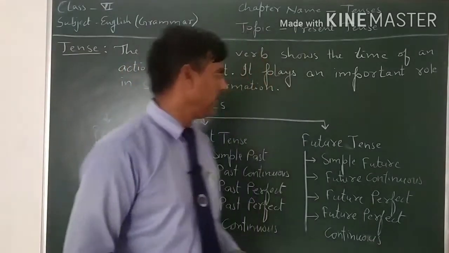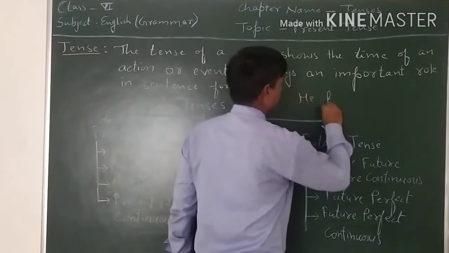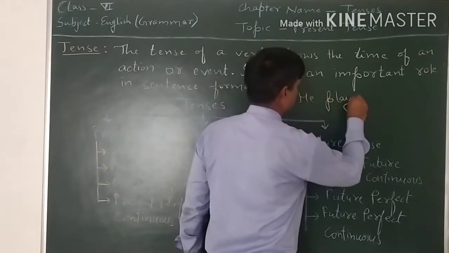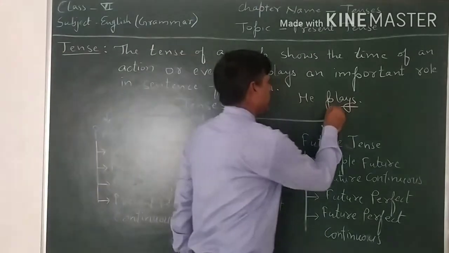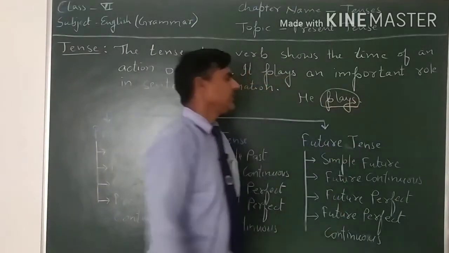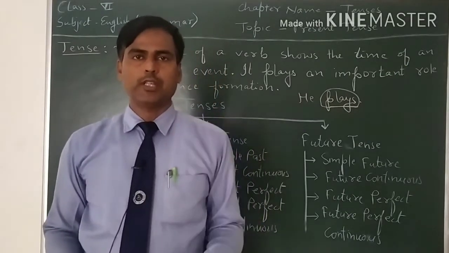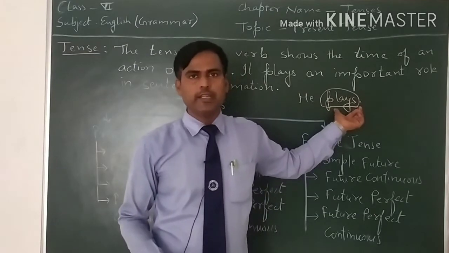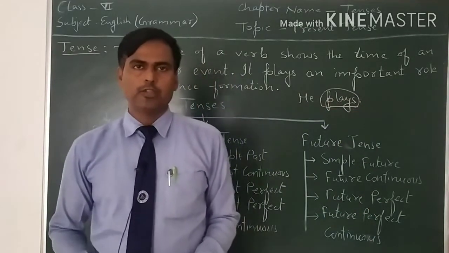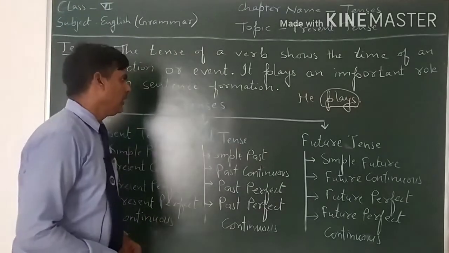For example, if we see, he plays. Plays is the verb because this is an action word. It shows us that something is going to be done. That's why it is an action word. So play is the verb.